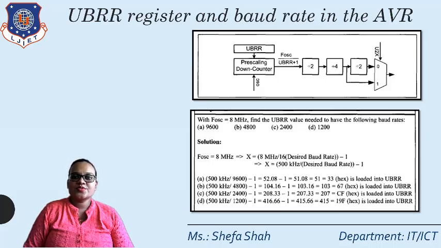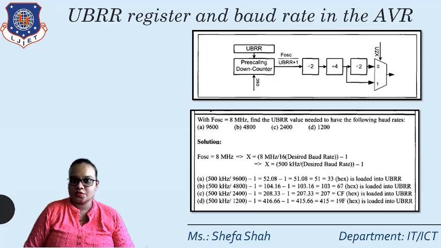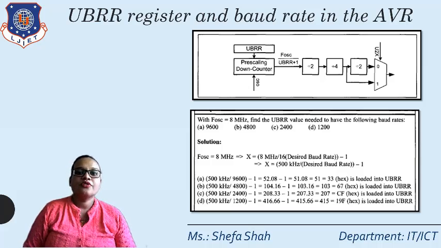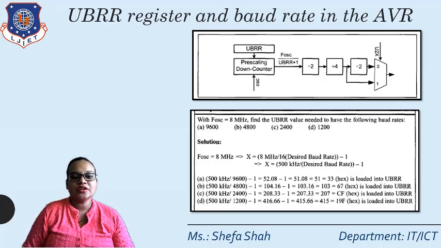As we have discussed, the asynchronous mode as well as the double speed asynchronous mode works for the USART. The divide by 4 and divide by 2 options are used for making the speed double and half.